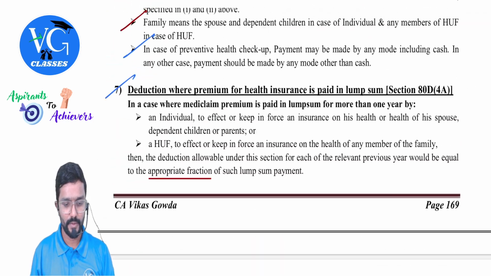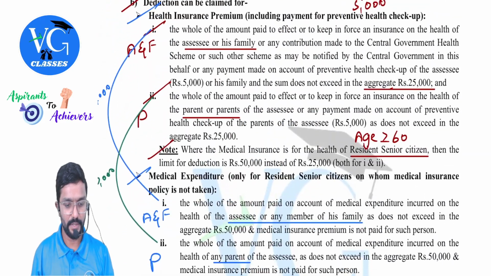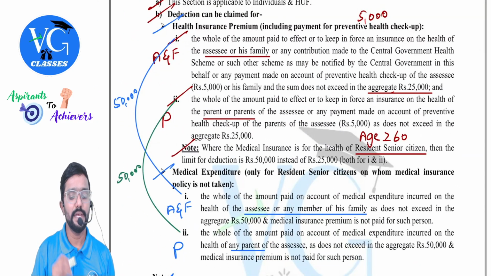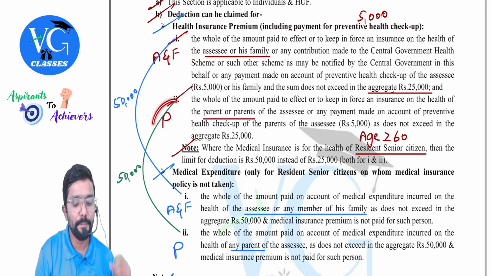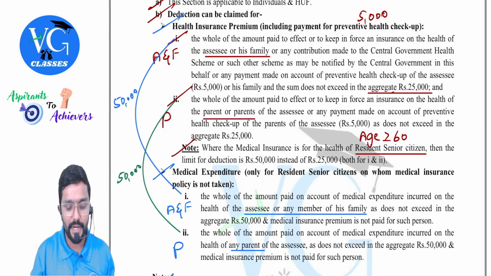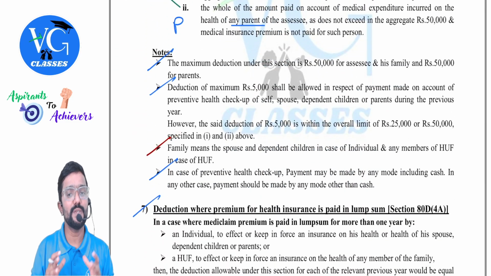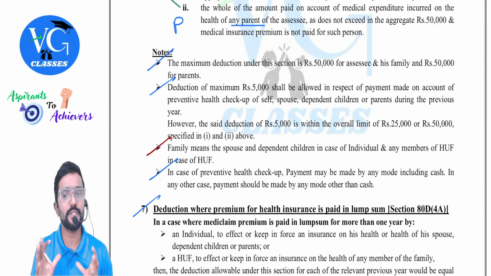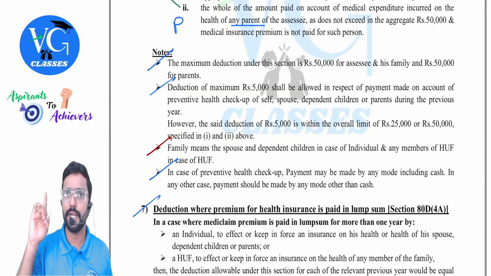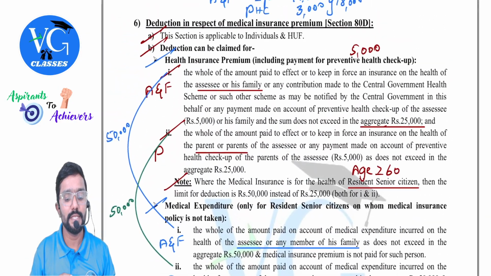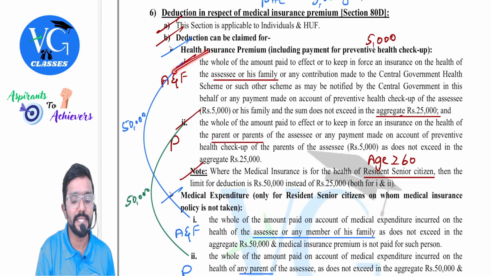You can see self and family is a separate category, parents a separate category. Correct? Yes, sir. Sir, family means who? Spouse and dependent children. Whereas when it comes to parents, dependency doesn't matter. Sir, for premium, how much can we claim for self and family?